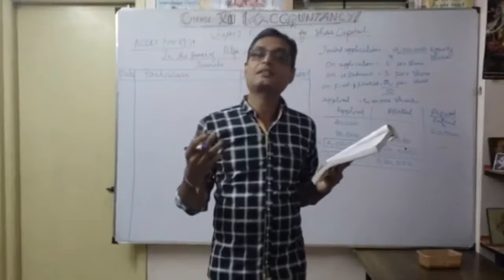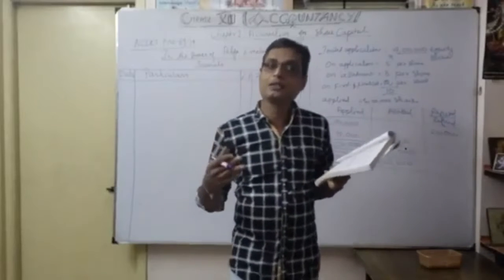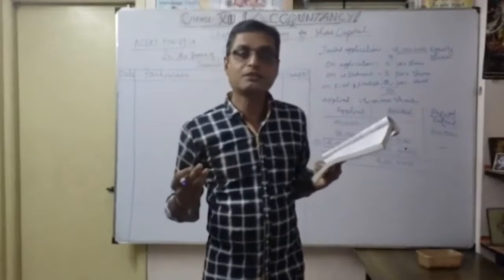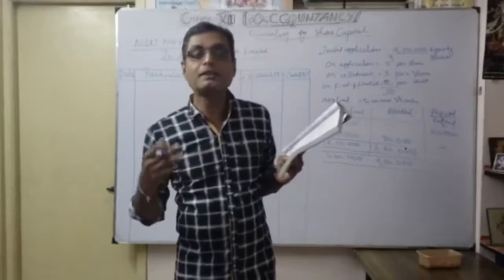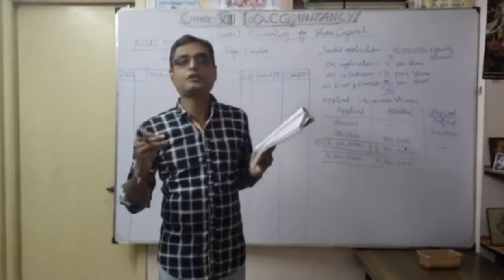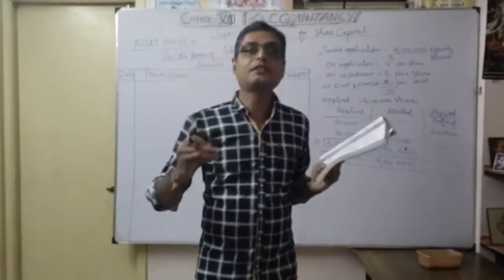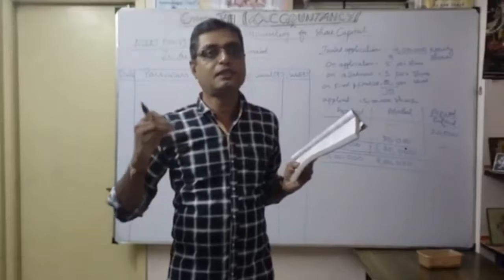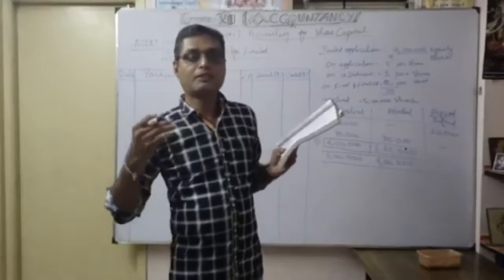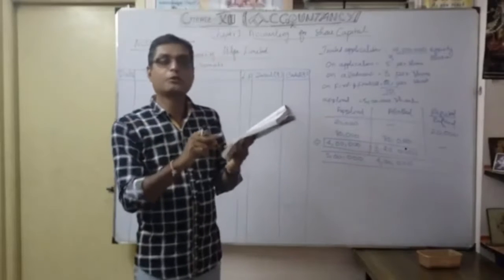Naturally, how many shares were allotted to that particular applicant? 400 shares. So what is missing here is how many shares that applicant actually applied. So first we are going to calculate how many shares that applicant applied. Then further discussion will follow.